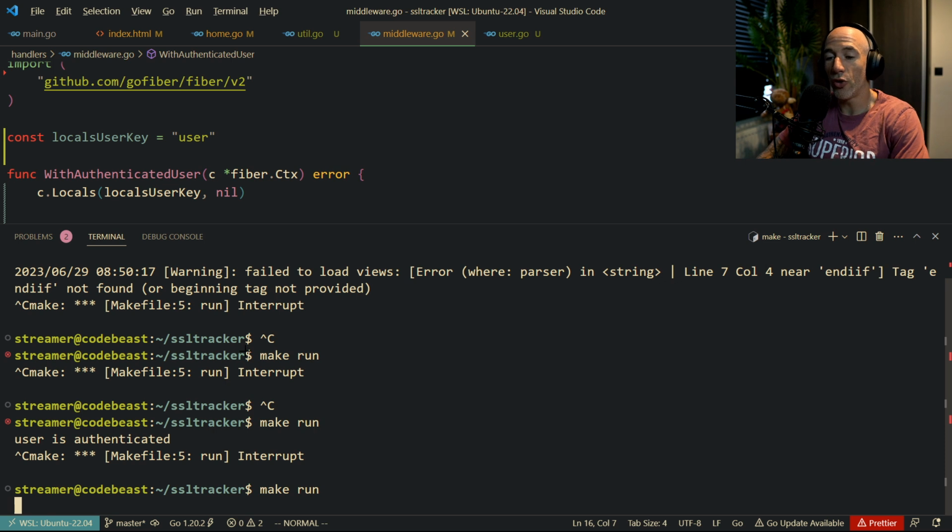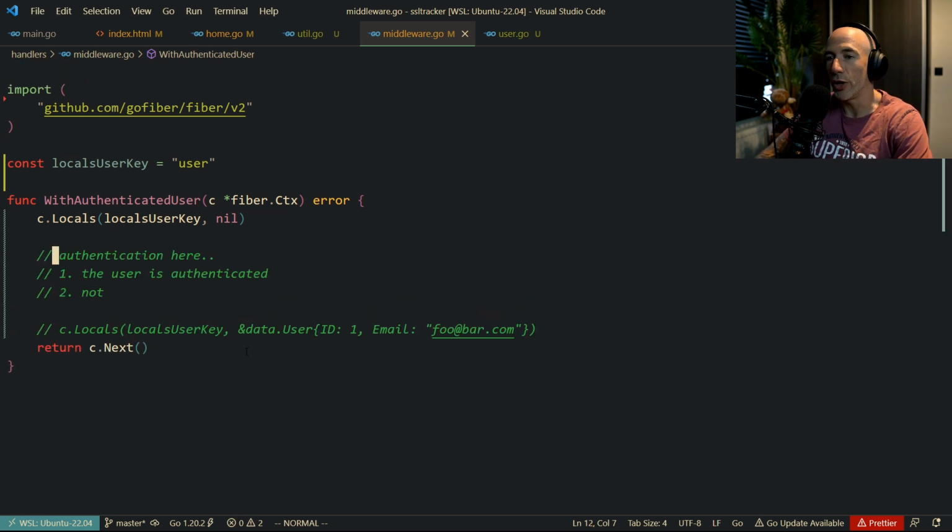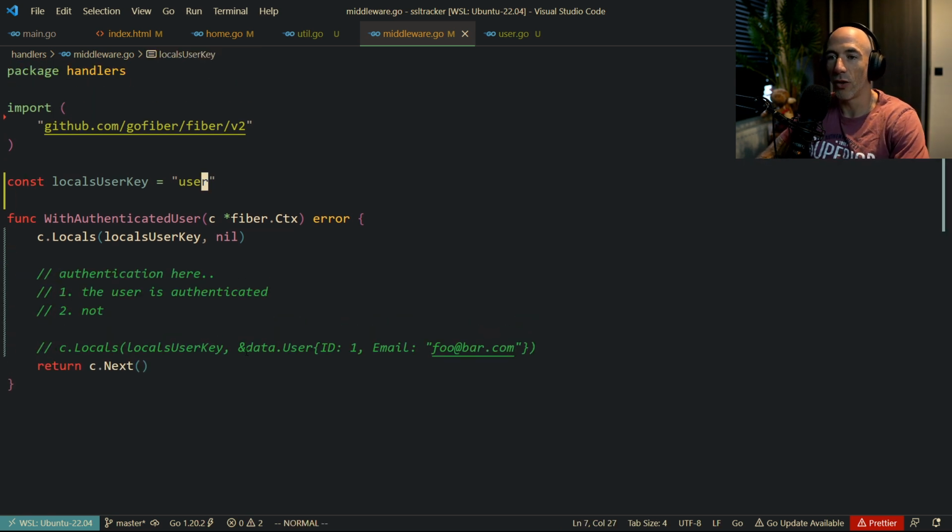Okay? So you can extend that a little bit because this is now a user. What you could do is make the local user key, for example, a session, and make a session struct with some refresh tokens, access tokens, and all that stuff. So basically, you can check the expiry and automatically refresh. Something we're going to do because we're going to use Google Auth and all that stuff because it's easy, right? You can just click and people are logged in.